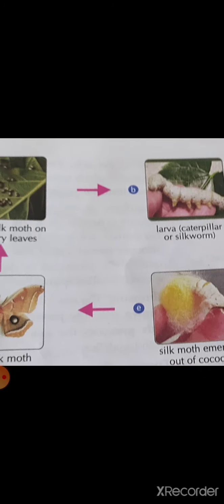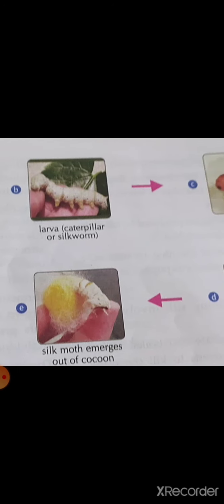Small racks or twigs are provided in the trays to which cocoons get attached. During the period of spinning the cocoon, the silkworm is transformed into a pupa.